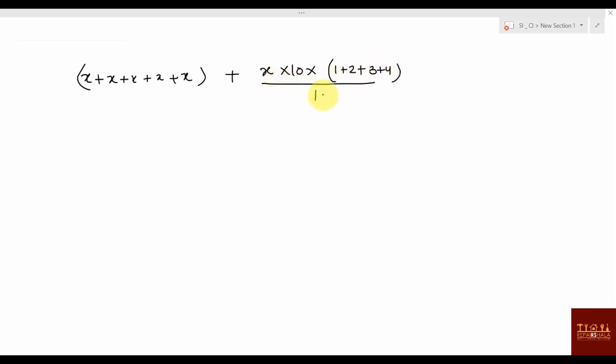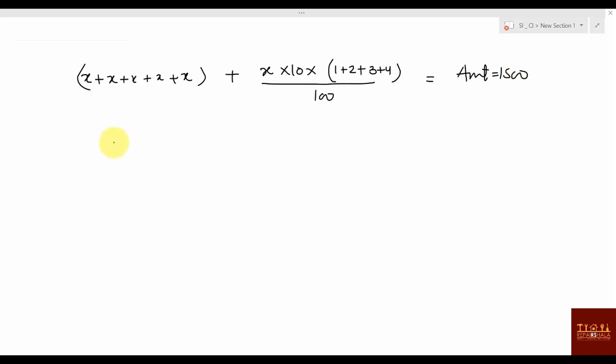installments were there, which means you can write X plus X plus X plus X plus X plus X was the installment, rate of interest was 10, and the years if you add will be 1 plus 2 plus 3 plus 4, divided by 100. And the total amount that you have to pay was 1500. Understand the analogy, how I am changing it. Then based on that we can solve the questions.